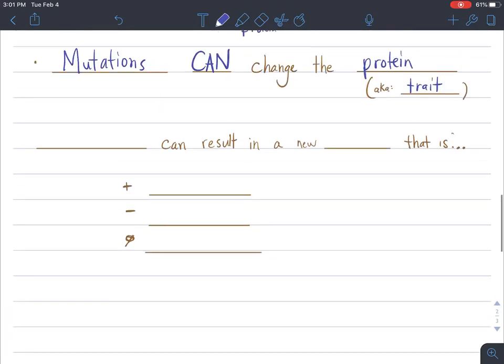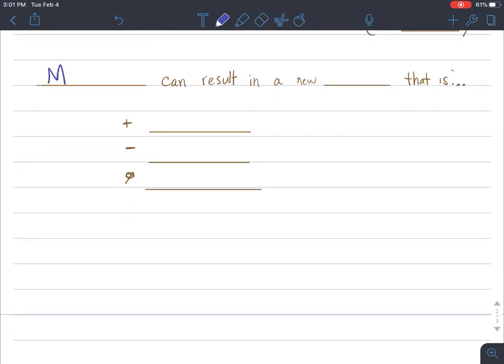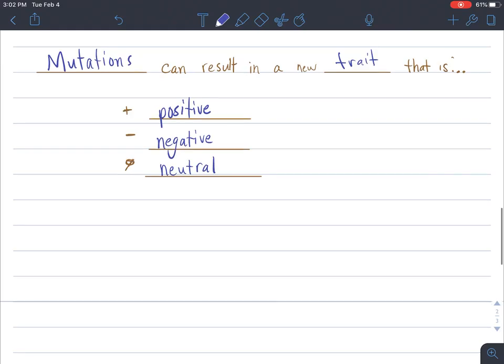So the reason that we went through these three examples is because really what I want you to take away from this is that when there's a mutation, mutations are rare, but when they do happen, mutations can result in a new trait that is either positive, it can help the organism, it could hurt the organism and give it a trait that's not going to be helpful for surviving in life, or it might just be neutral. It might not affect the organism at all. And also, some mutations can change the amino acid sequence and make a new protein, but some of them don't even affect the protein that's created.